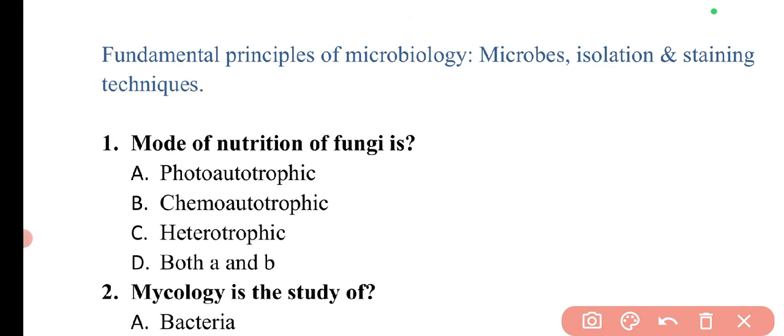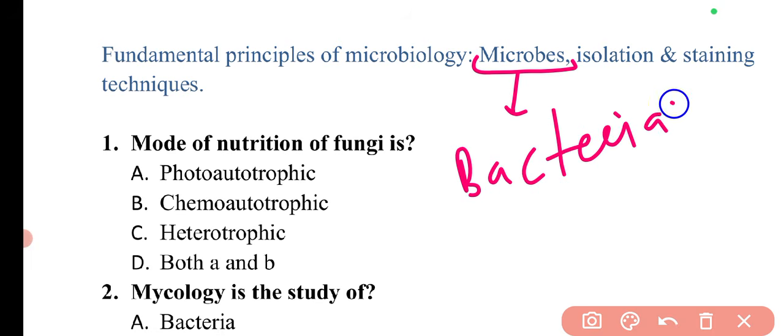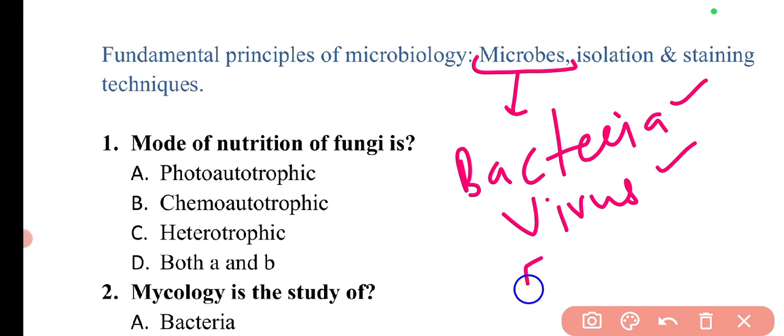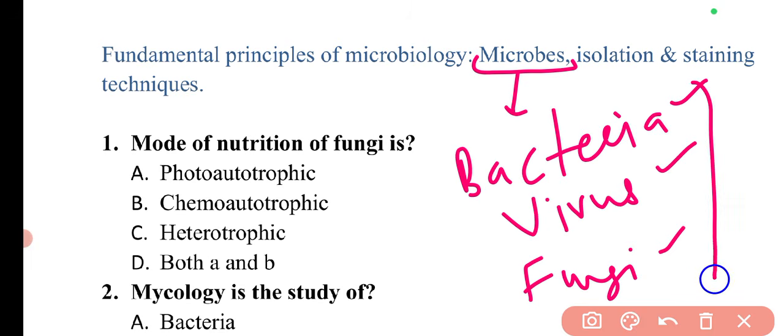In the microbes part, I have included 3 main microbes, that is, bacteria. Mostly you will see questions from bacteria only, or you may find a few questions from viruses or fungi. I have included only the important questions, because this is also a very detailed topic. From the previous question papers of different state level and central level exams, I have taken an idea of what type of questions can be asked from these topics.